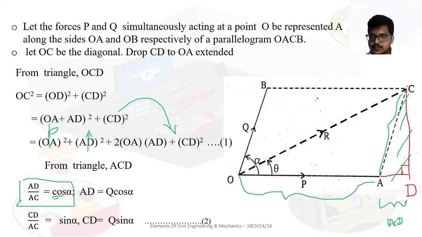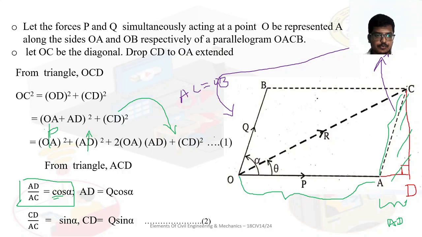But this AC is equal to OB, and this OB is equal to Q. So we write AD is equal to Q cos alpha.